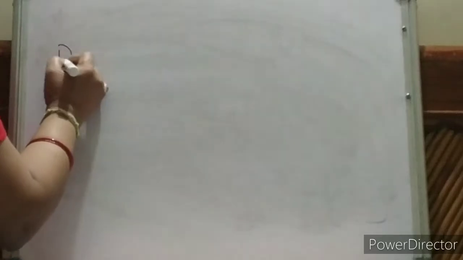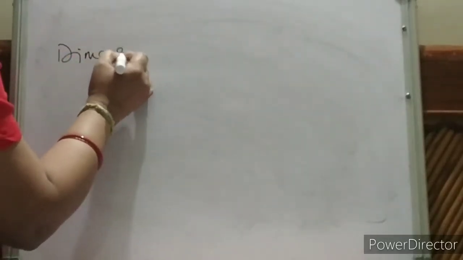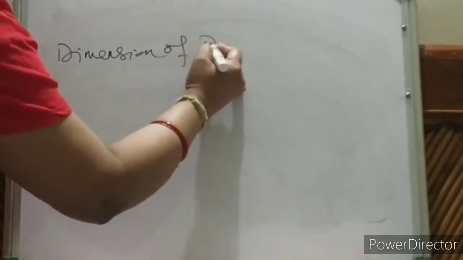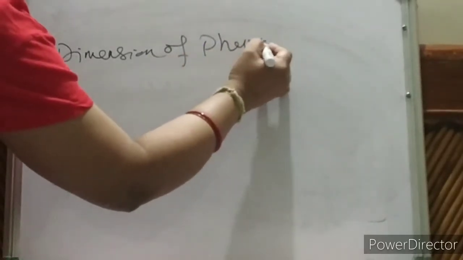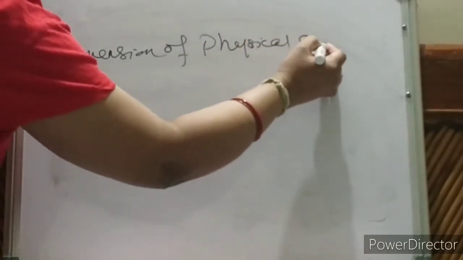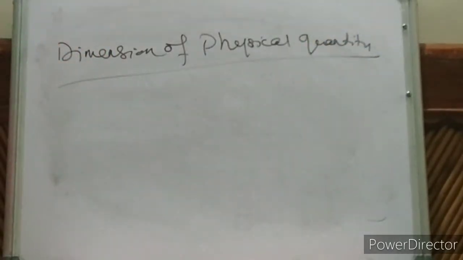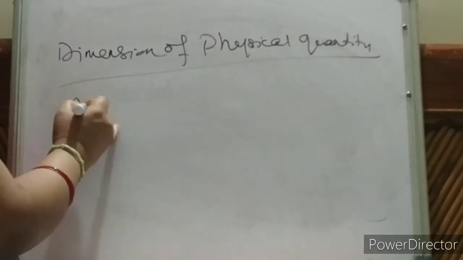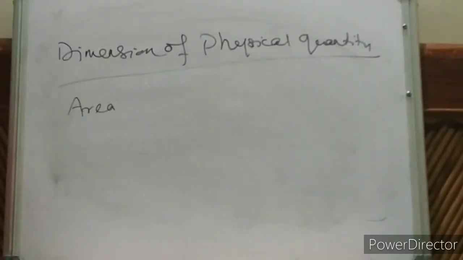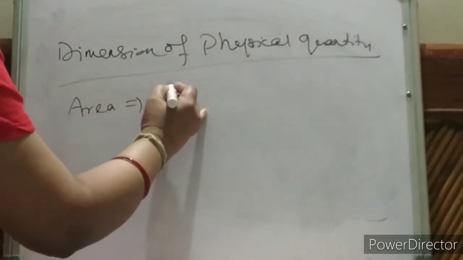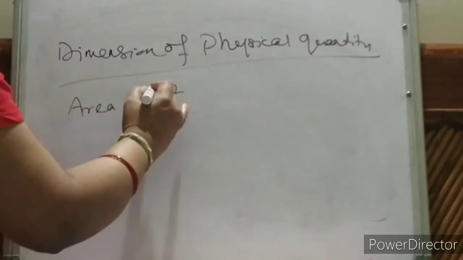So let me discuss dimensions of physical quantities. First, let me start with area, an easy one. Area means length into length, so it will be L square. We'll write like this.